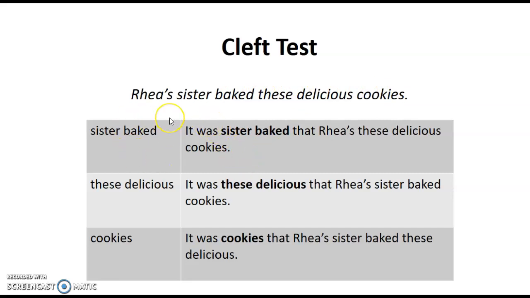So it was sister baked that Ria's these delicious cookies, it doesn't work. Or it was these delicious that Ria's sister baked cookies. The sentence isn't grammatical. The syntax doesn't make sense. Or it was cookies that Ria's sister baked these delicious. So we need to keep certain groups of words together for the sentence to make sense, for the constituents to appear there.